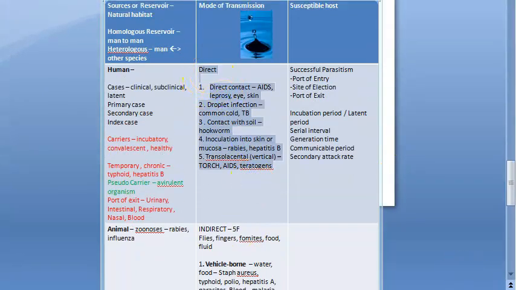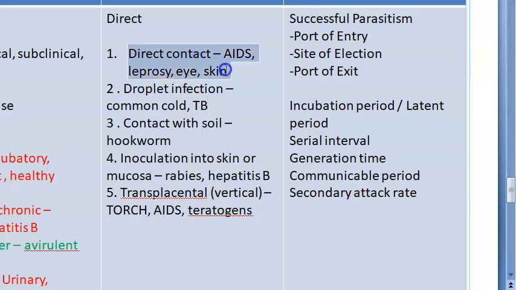So now let us look at direct. Direct contact with another person who has this disease, like AIDS, leprosy, eye infection, skin infection. So from direct contact, we will get the disease. Droplet infection means like common cold, tuberculosis, right? You can talk about corona, etc. Now contact with soil, hookworm, right? You already saw this, hookworm. So hookworm will be a direct.